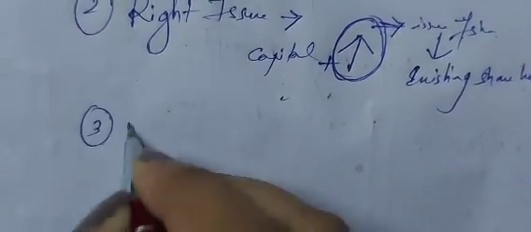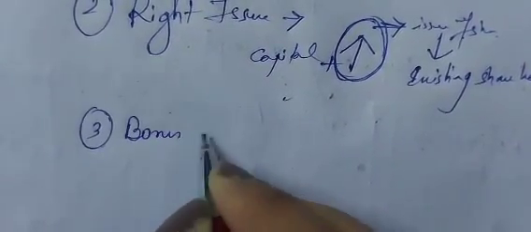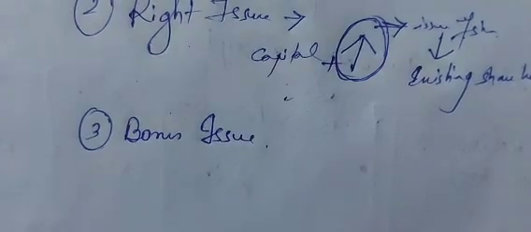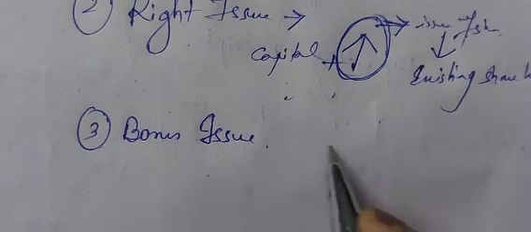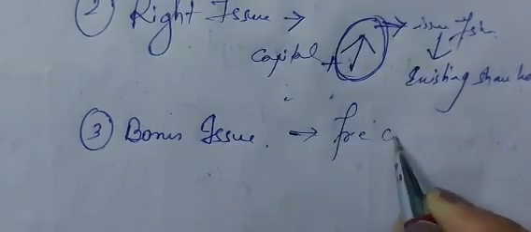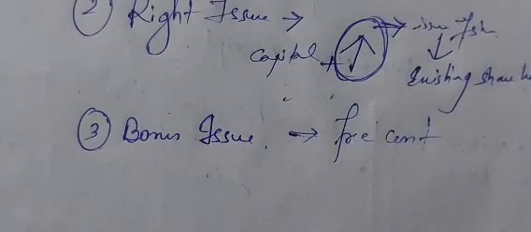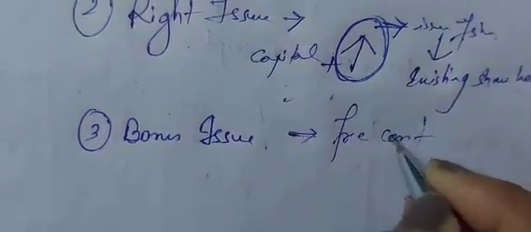The third type, the third one, is bonus issue. Now what is bonus issue? We all know: whenever shares are issued free of cost. We are giving bonus free of cost. To whom? To the equity shareholders.